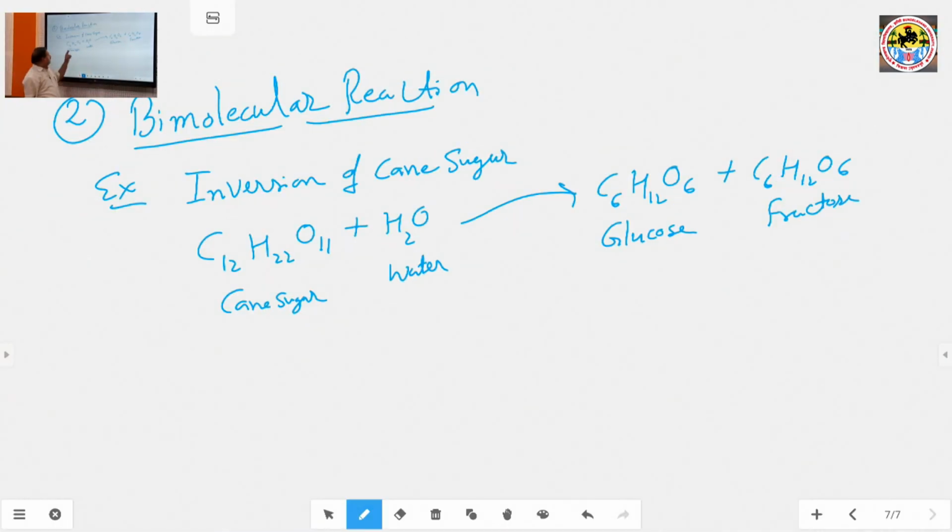Okay. So, the inversion of cane sugar is an example of a bimolecular reaction, and another example is hydrolysis of an ester,